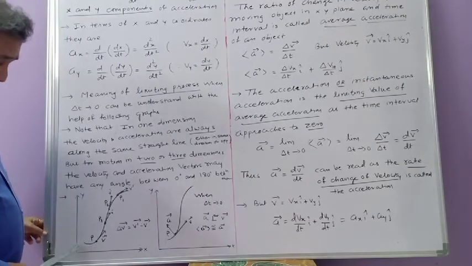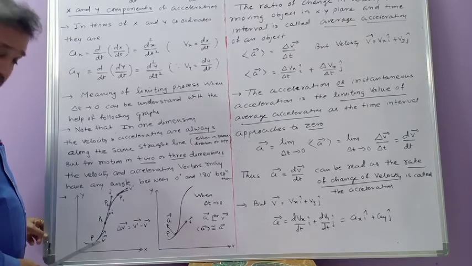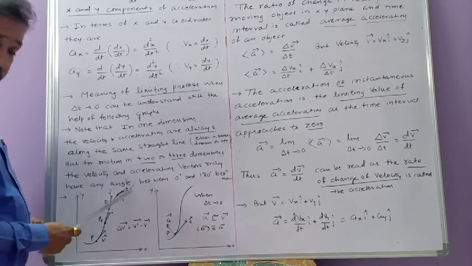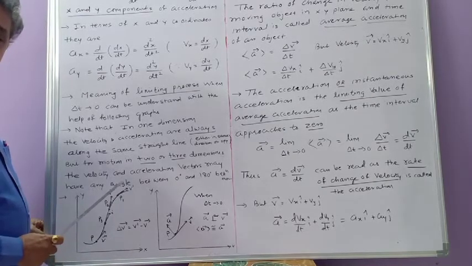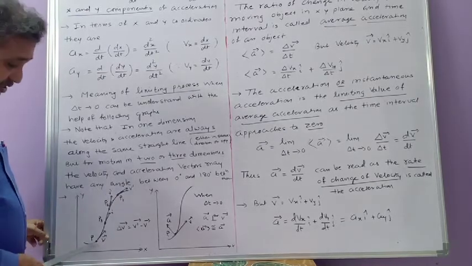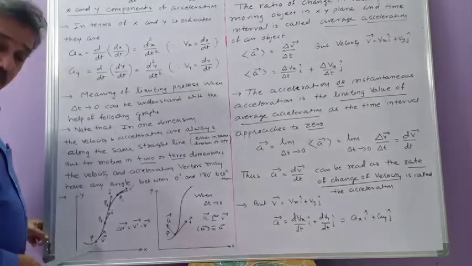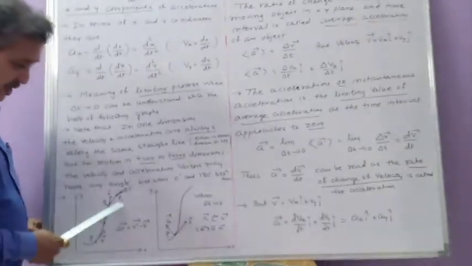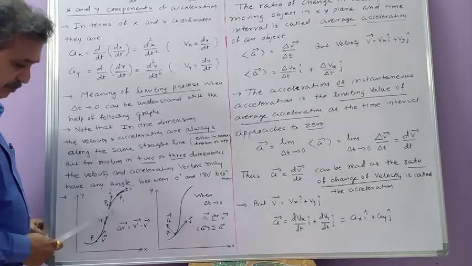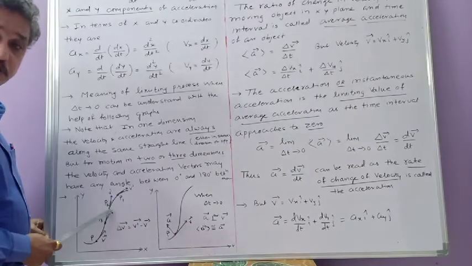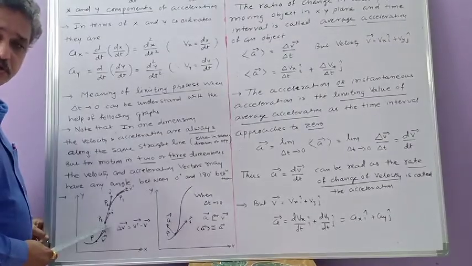Here we consider the motion of a particle along a curved path. So at every different position of the particle, there are different directions of velocity. And we are going to show these different positions at different times. Let P be the position of the particle at time t. P1 be the position at time t plus delta t1. P2 be the position at time t plus delta t2. P3 be the position at time t plus delta t3.